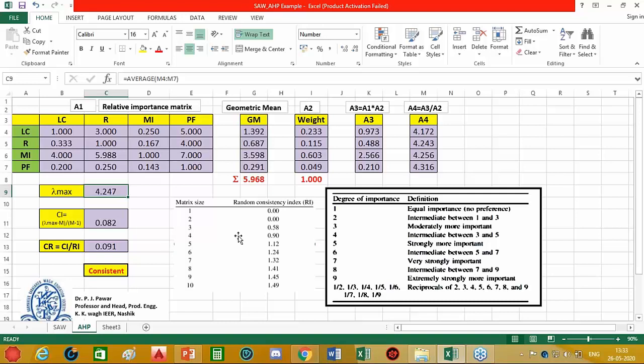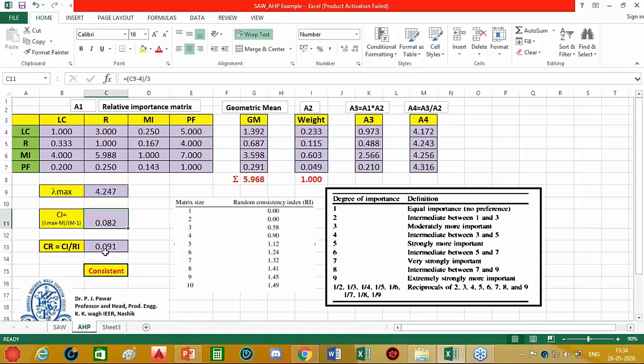Once you obtain the eigenvalue, the next task is to find the consistency index. The consistency index is calculated as (lambda max minus m) upon (m minus 1), where lambda max is the maximum eigenvalue, which is nothing but the average of matrix A4, and m is the size of the matrix. This is how I calculate the value 0.082: it is (4.247 minus 4), because the size of the matrix in our case is 4, upon (4 minus 1). So we get this value.